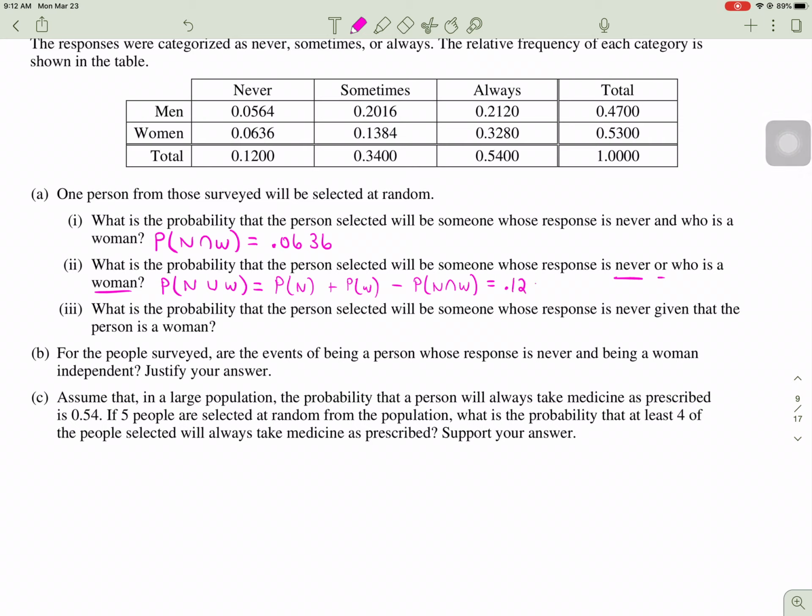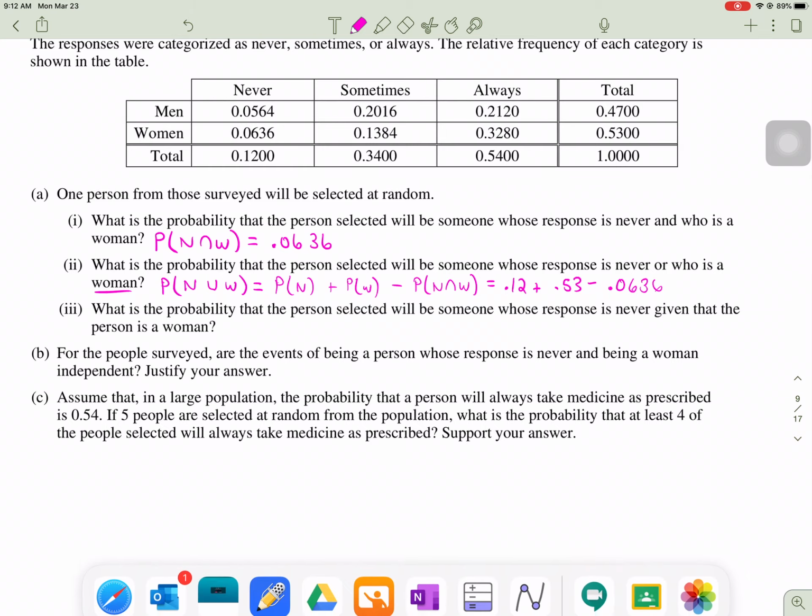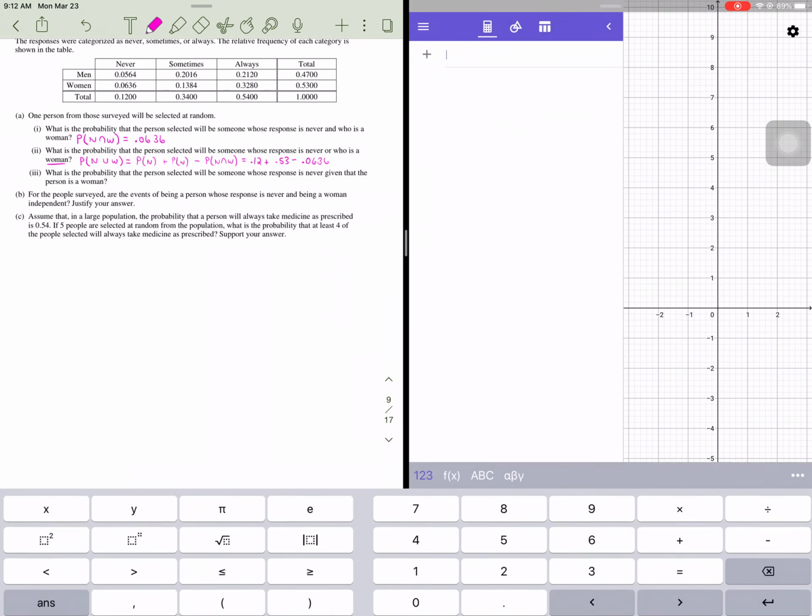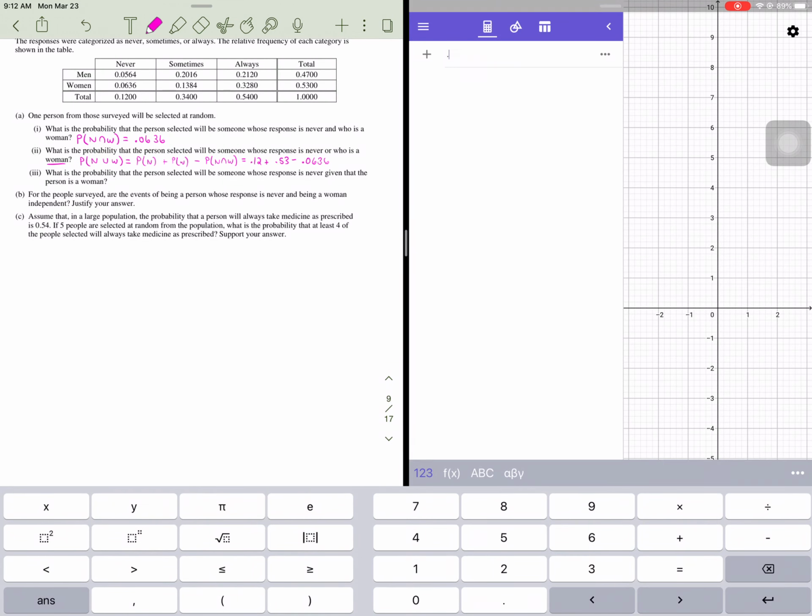0.12 plus 0.53. Let's erase this. Minus 0.0636. Let's see, 0.12 plus 0.53 minus 0.0636, 0.5864.